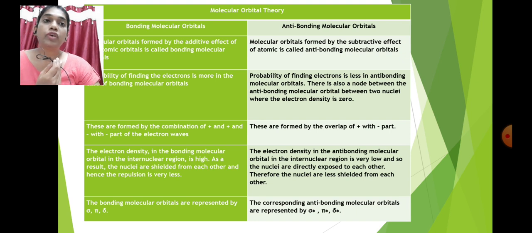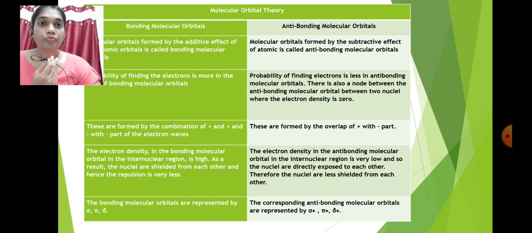The probability of finding an electron is less in an antibonding molecular orbital. There is also a node between the two nuclei in an antibonding molecular orbital where electron density is 0. So due to zero electron density, the antibonding molecular orbital is higher in energy, while the bonding molecular orbital is lower in energy.